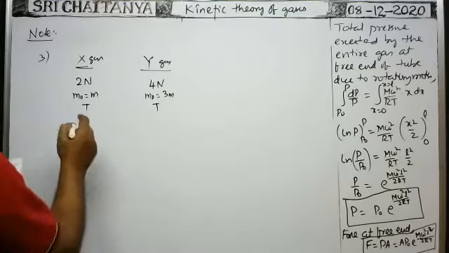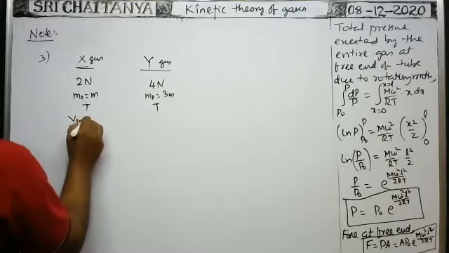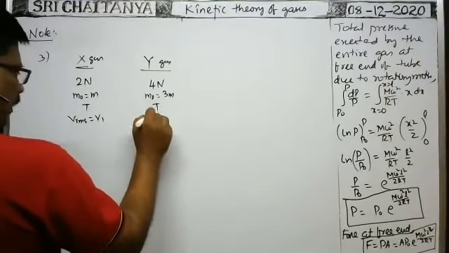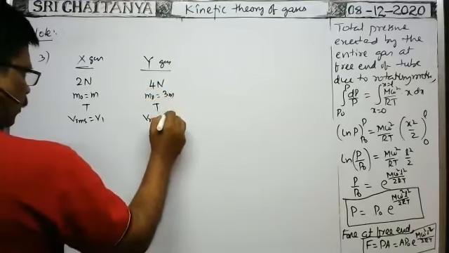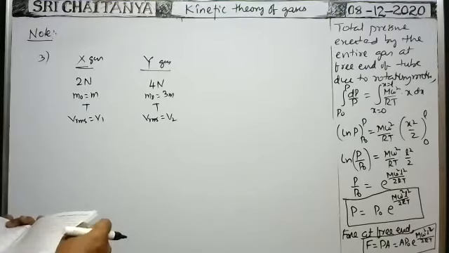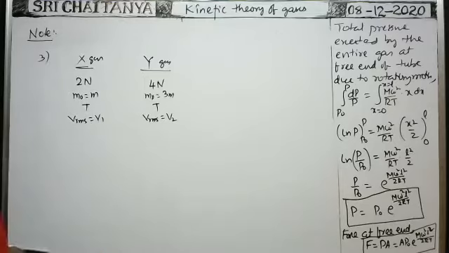So the RMS velocity of the first gas is v1, and of the second gas is v2. Then they asked about the RMS velocities along the x coordinate axis.